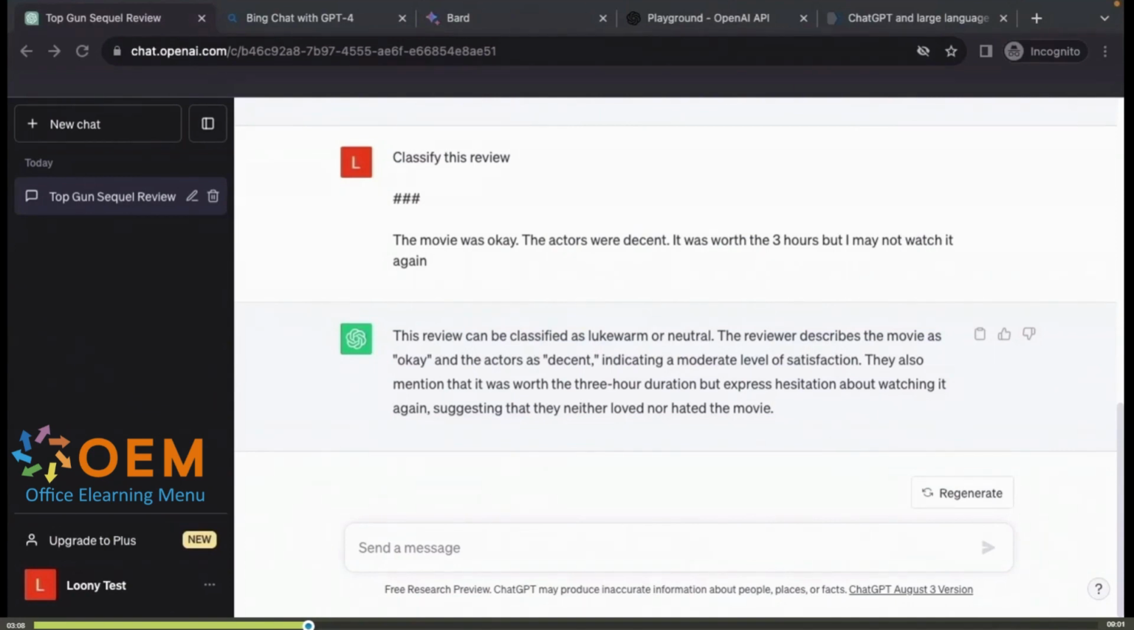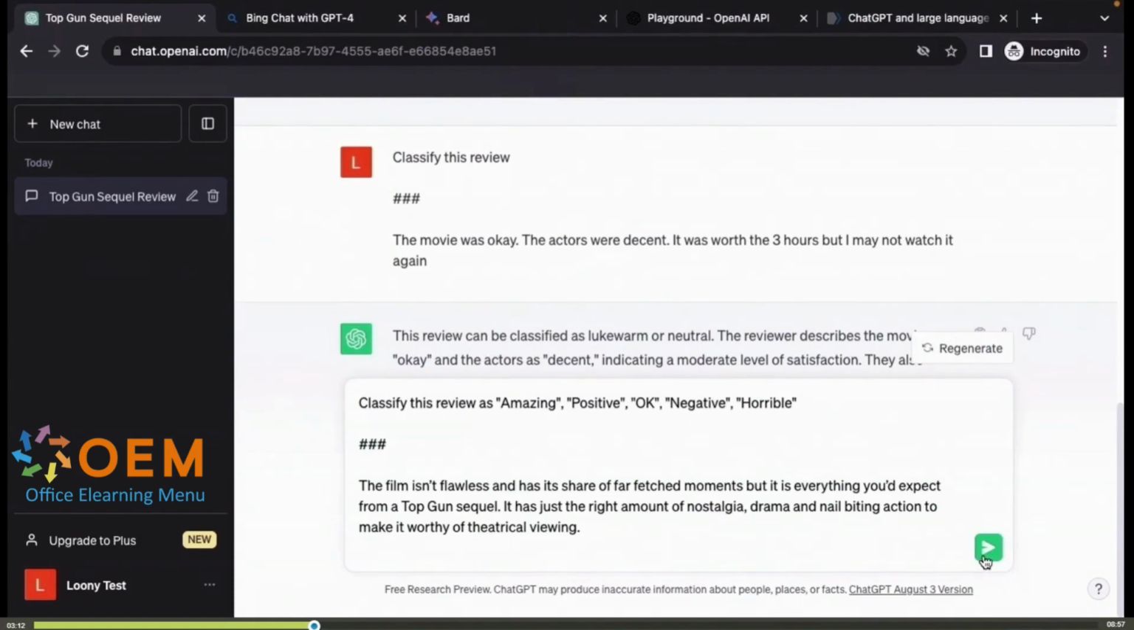Well, you've understood that. Let's look at a variation of this sentiment analysis classification prompt. Here, I specify the classes or categories into which I want the review to be